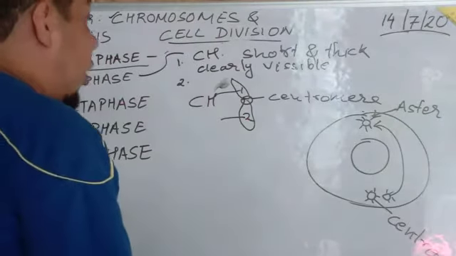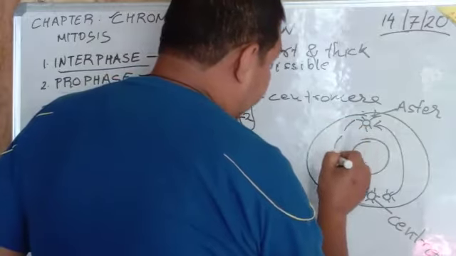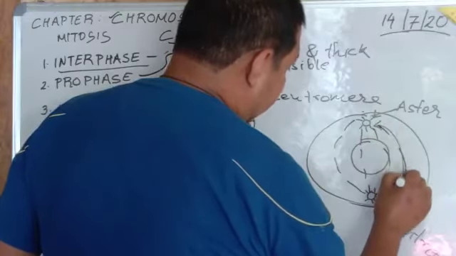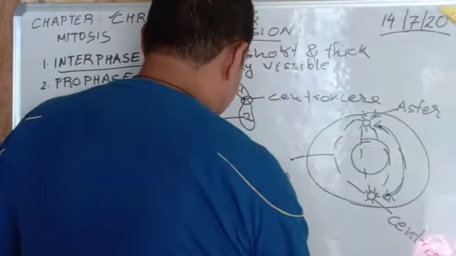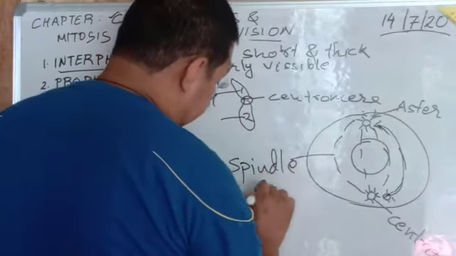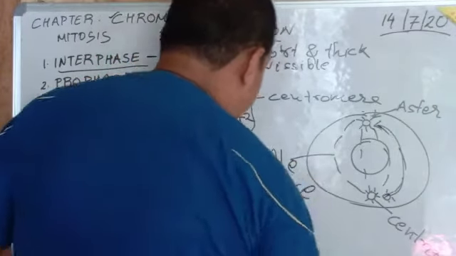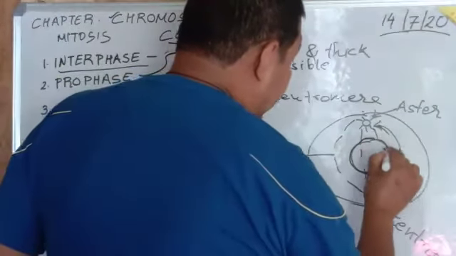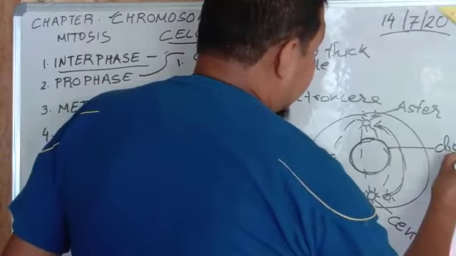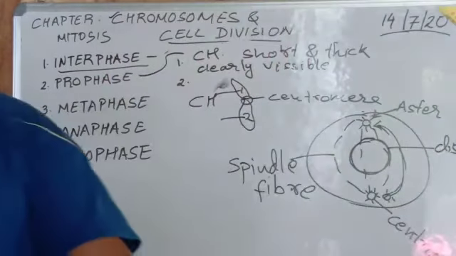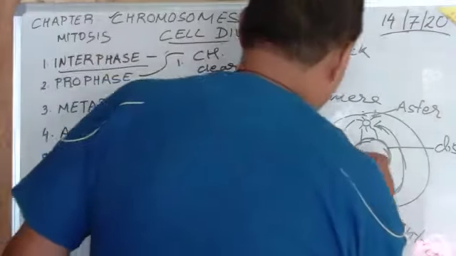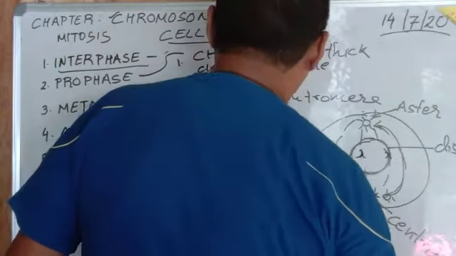After the formation of the asters, what happens? A dotted ray-like structure is formed across the entire length of the cell, and this is known as the spindle fiber. What is it known as? Spindle fiber. Then after the formation of the spindle fiber, the nuclear membrane disappears. What happens to it? It disappears. Then the chromosomes present here move to the equatorial plane.